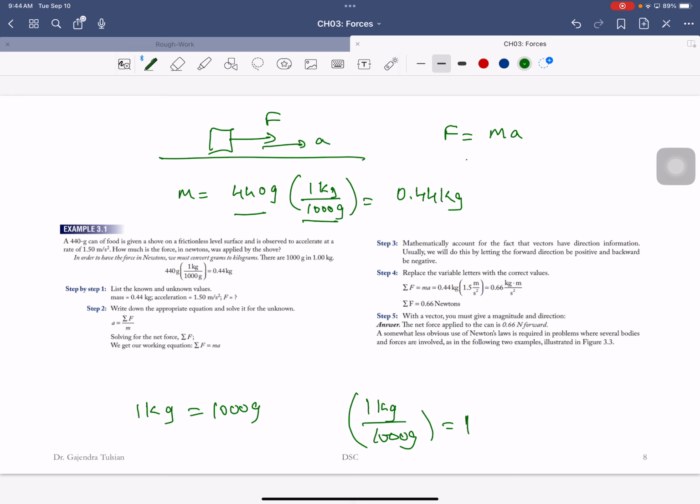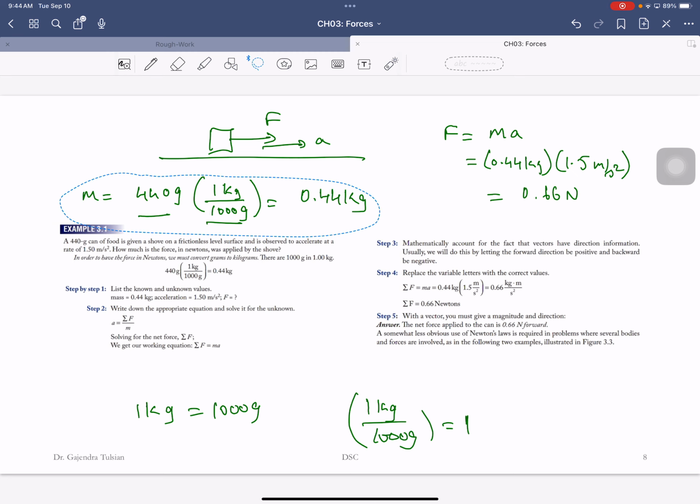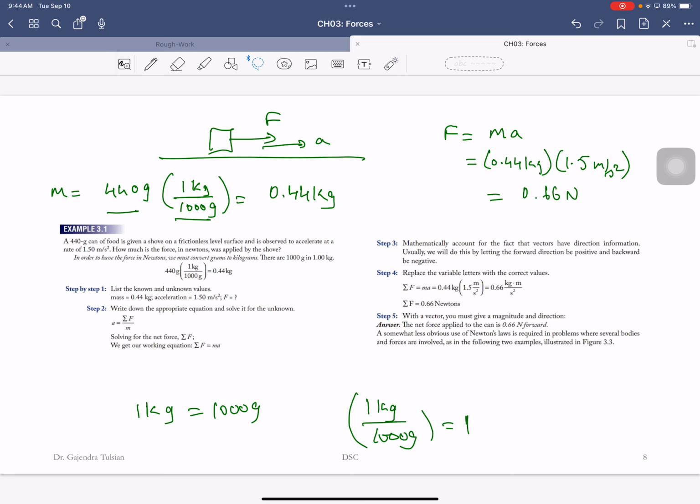So the force you're applying is 0.44 kg times 1.5 meters per second squared. Half of 1.5 is 0.75, so 0.44 times 1.5 will be 0.66 newtons. So again, a fairly easy problem. Calculating a force is just mass times acceleration.